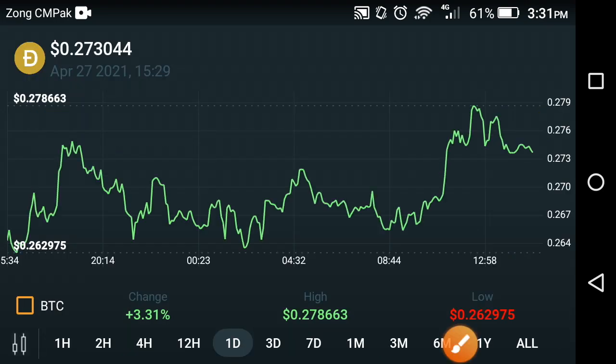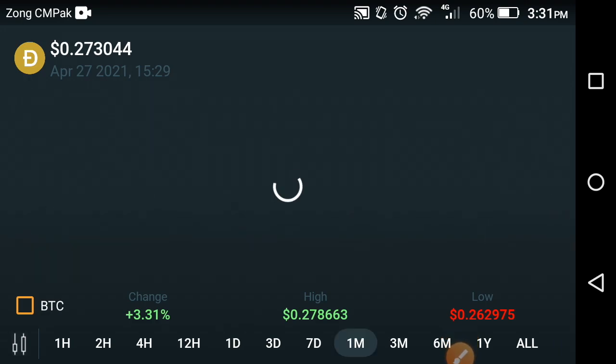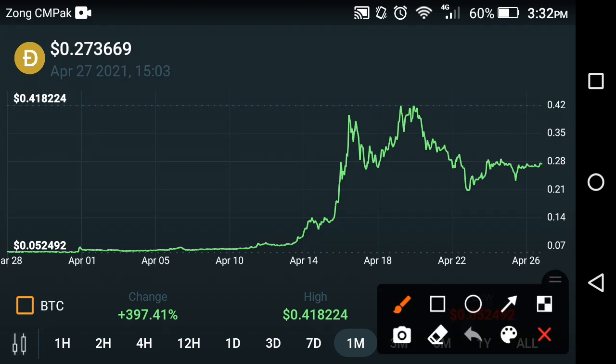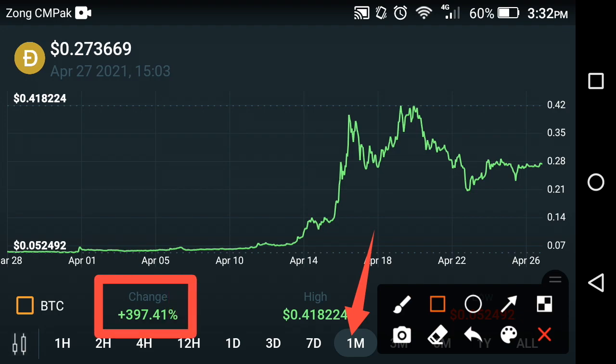For more details, we have to look at the last 1 month price chart of Dogecoin, to see what change has gone on in Dogecoin in the last month. As you can see here, friends, that is the last 1 month price period of Dogecoin. If we look at the change that occurred in Dogecoin, the change in the last 1 month is about 397.41% positive, friends.